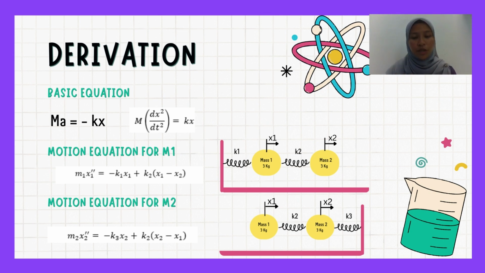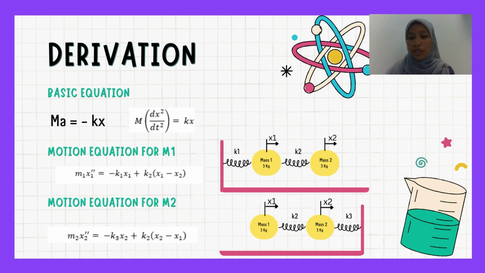To derive our equation, we have to consider the force applied to the mass separately. So we have two equations. The first equation for m1 is m1 x1 double prime equals negative k1 x1 plus k2 (x1 minus x2). The first term, negative k1 x1, is for the force applied by spring 1, and k2 (x1 minus x2) is for spring 2.